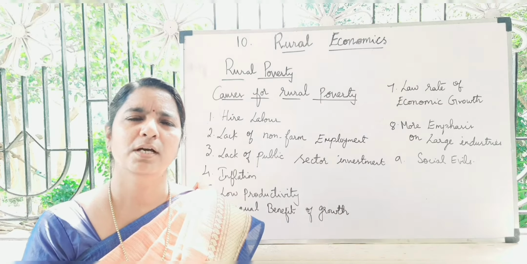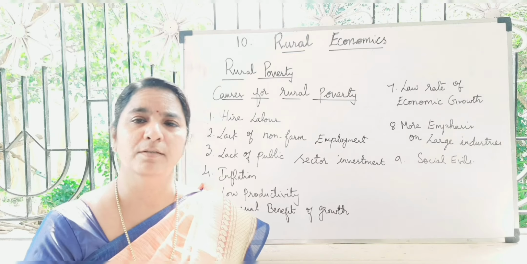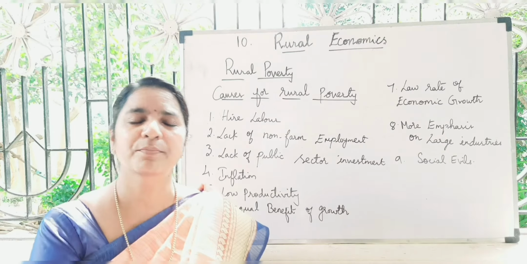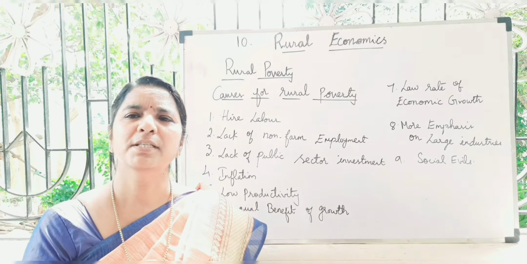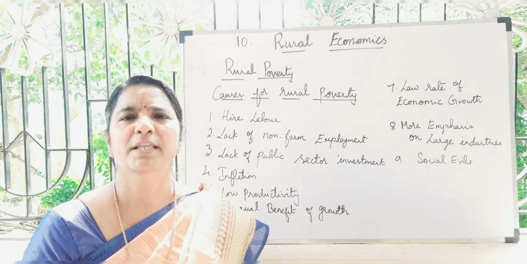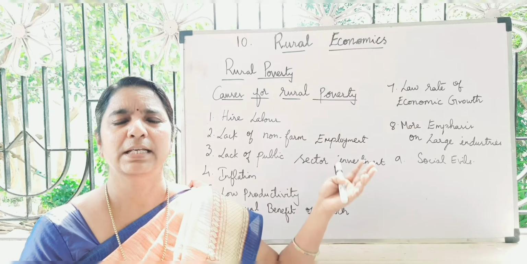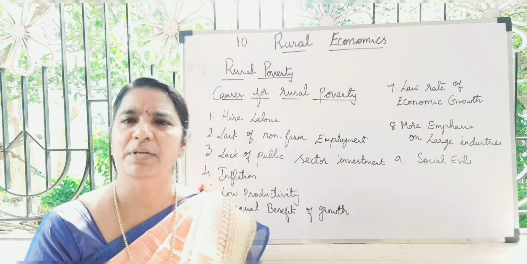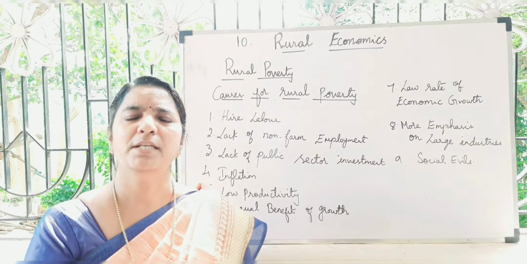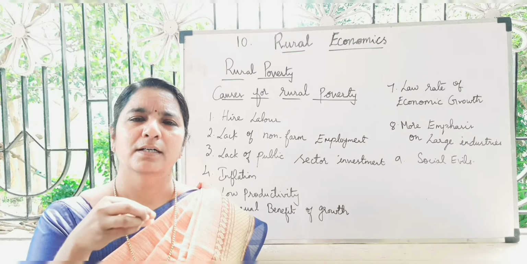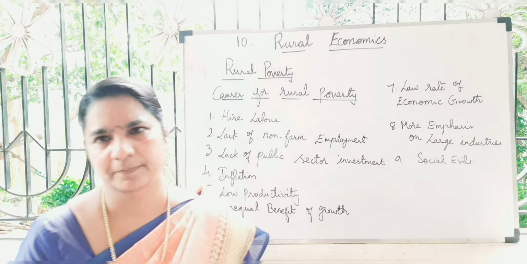If they use modern technology, multi-cropping, that means they can earn more profit. If they do cash crop farming, they can have more profit, but they will always be in the social beliefs only, blind beliefs only. So that is also a main reason to remain in poverty, we can say.